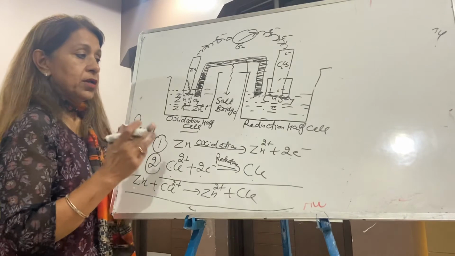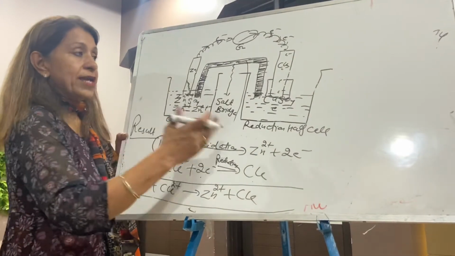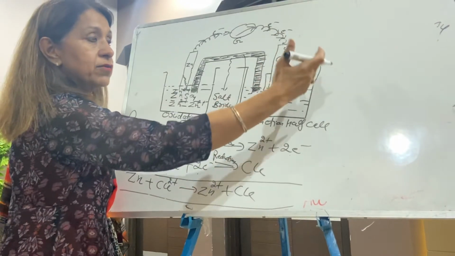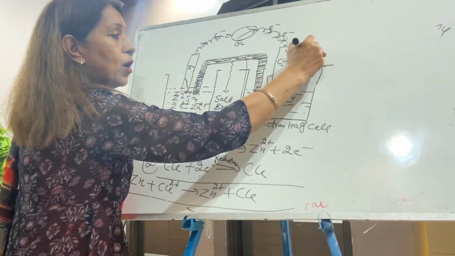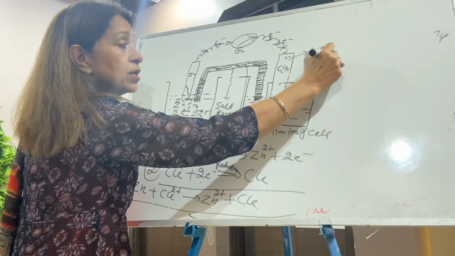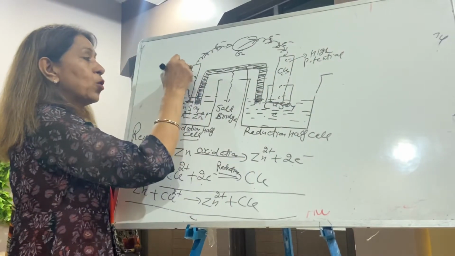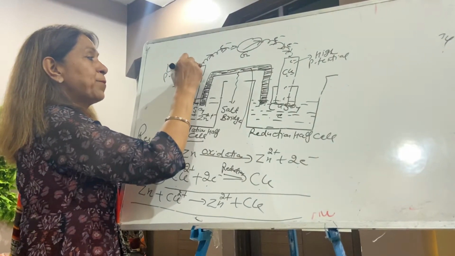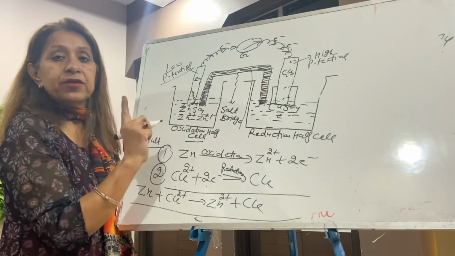Now the side where the electrons are moving, the right-hand side, the copper plate, acquires high potential, and the zinc plate acquires low potential. Hence a potential difference is created.